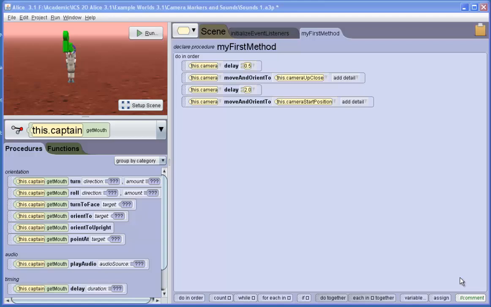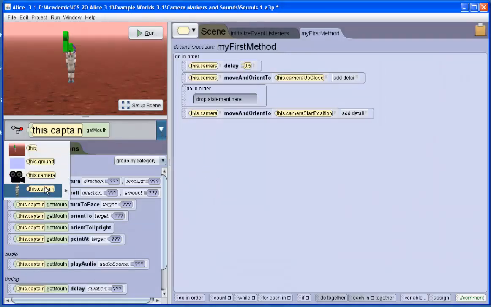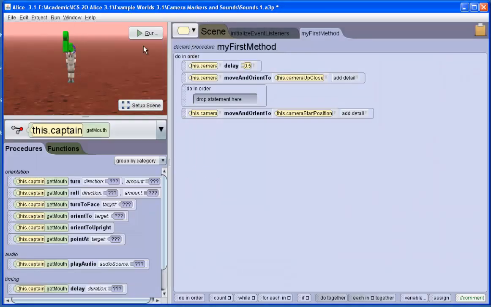We'd like to replace that 2-second delay with an animation of the captain speaking. To do this, we will have to simultaneously play an audio file and move the captain's mouth. We'll start by replacing the 2-second delay with a do in order. I select the captain, get mouth,